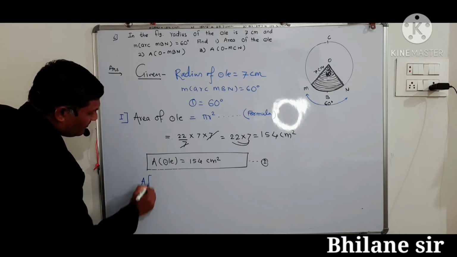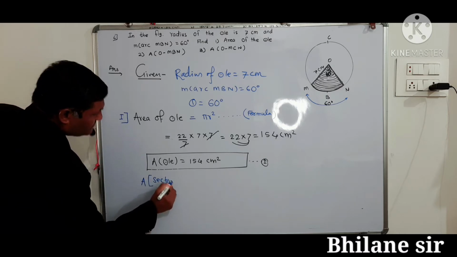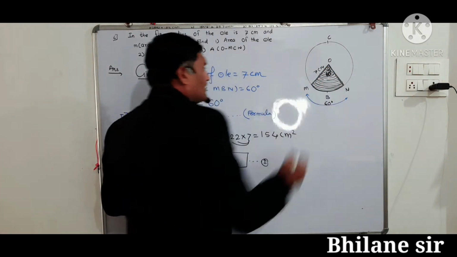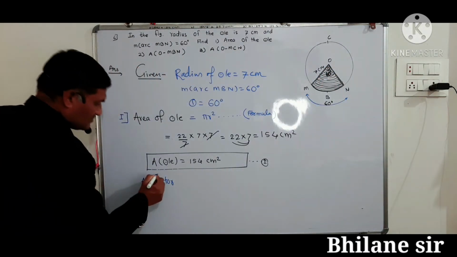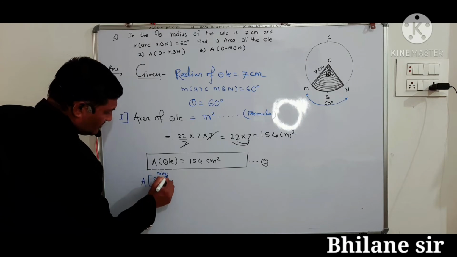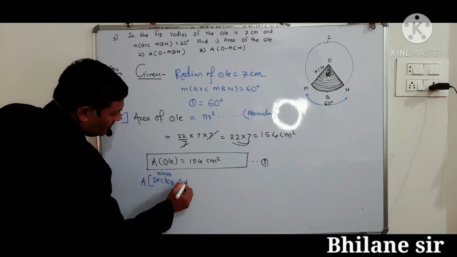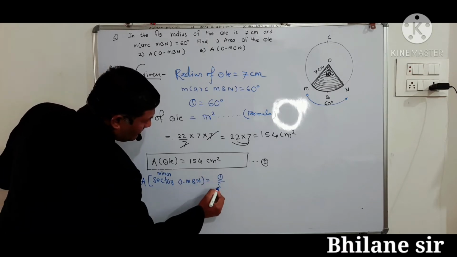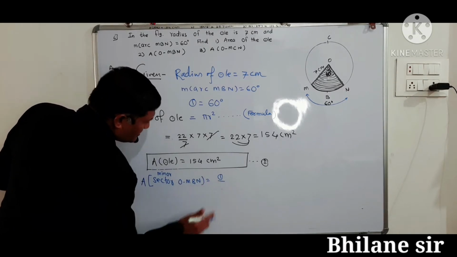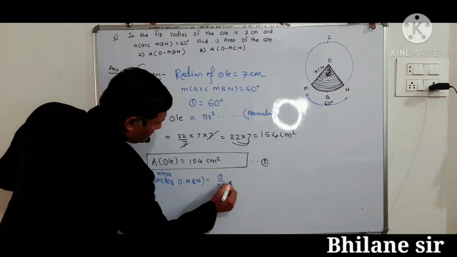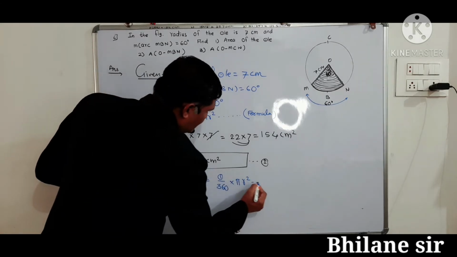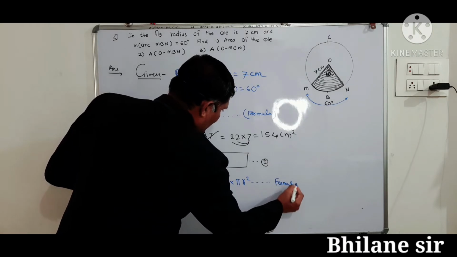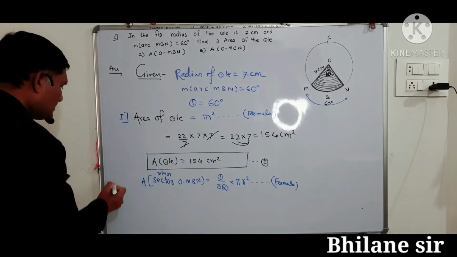area of sector OMBN, that is minor sector, OMBN is equal to theta upon 360 into pi r square। This is the formula। Okay, then putting the given